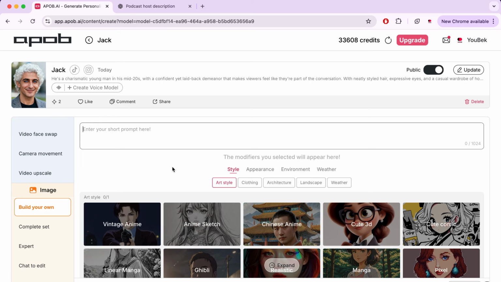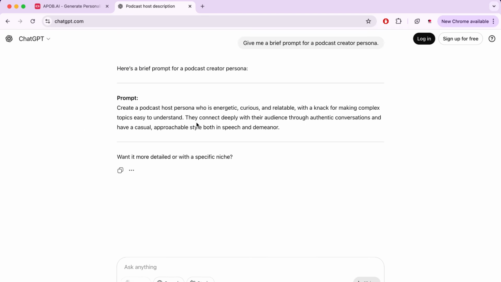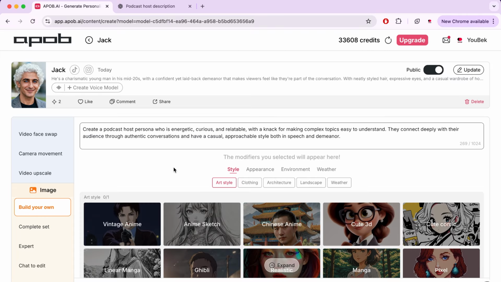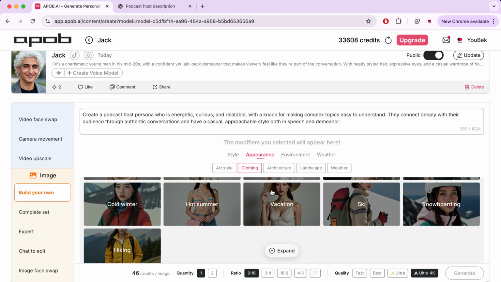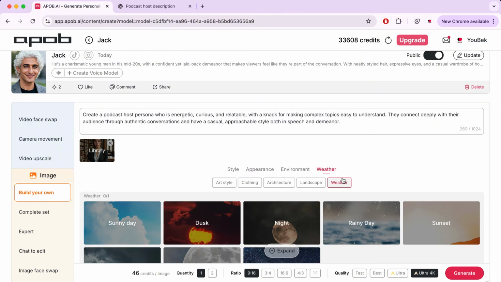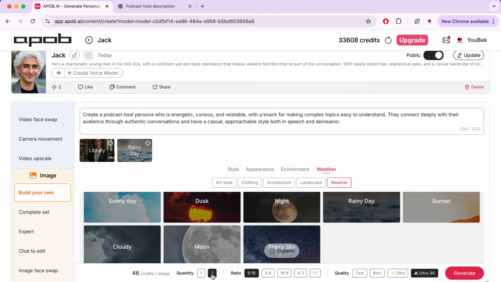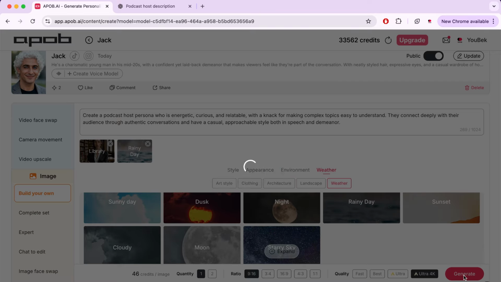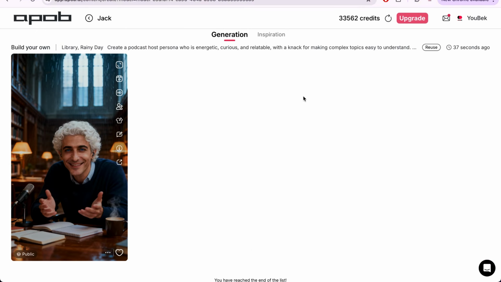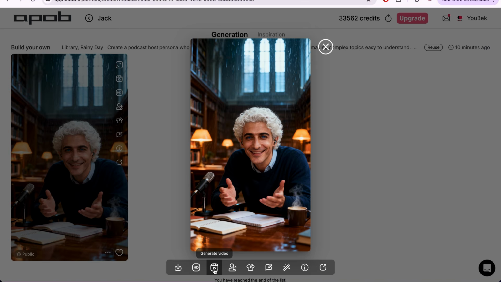After that, we will reach this step where we will determine many things related to the character. The first is the character's prompt, which I will take from ChatGPT. Then we will move on to other options like style, appearance, and environment, where I will choose the library. There is also the weather option, where I will select rain. After that, we will choose the quantity, the image dimensions, and also the quality. Finally, we will click on Create. Okay, after waiting a little, we will get this image, and now we will convert it into a video.